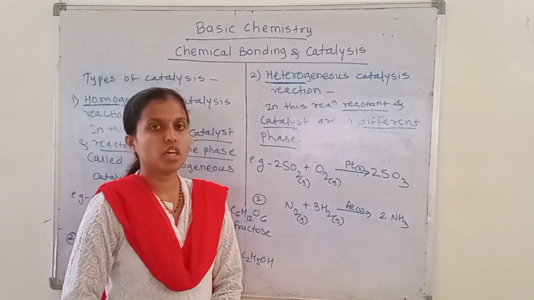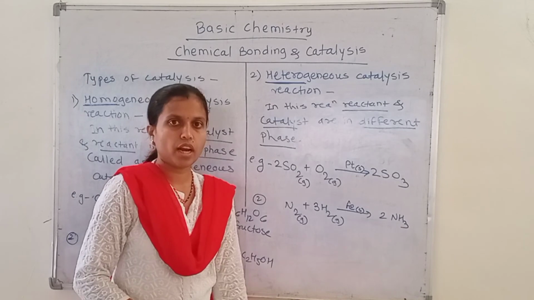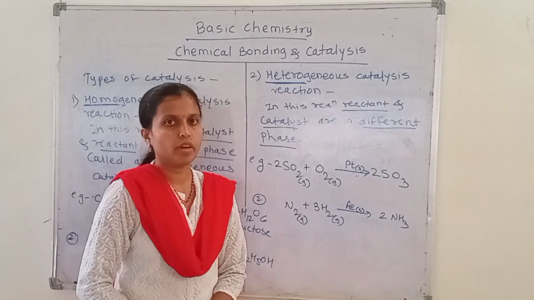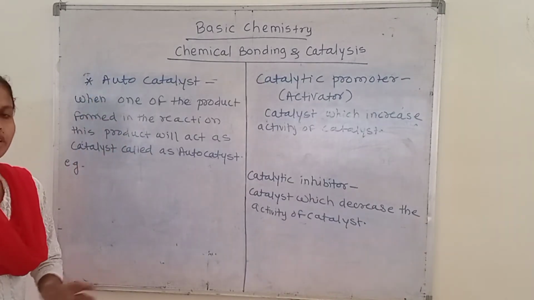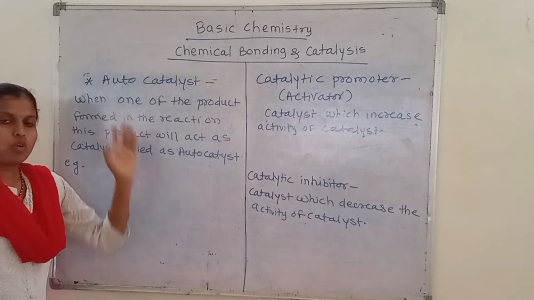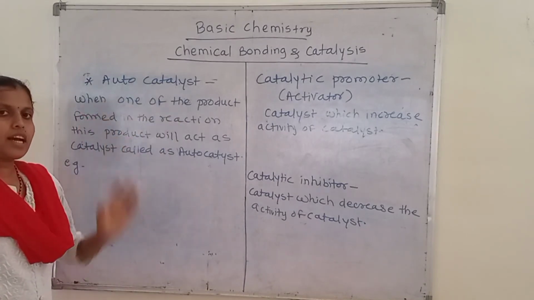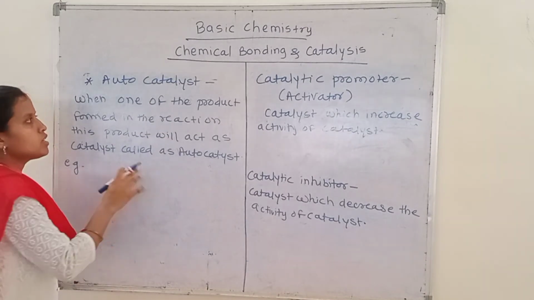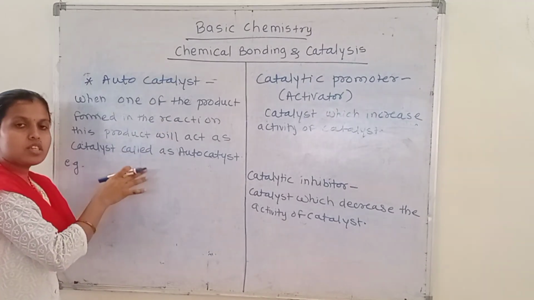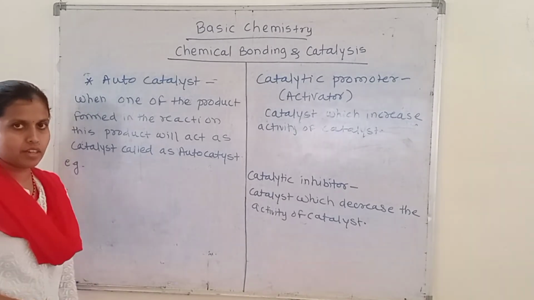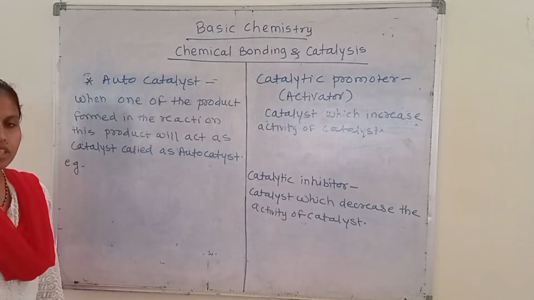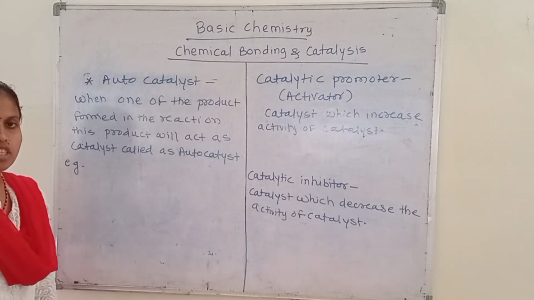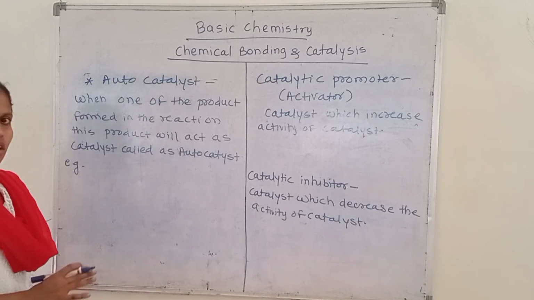Other terms we discuss here related to the catalysis process are autocatalysis, catalytic promoters and catalytic inhibitors. Autocatalyst means that when one of the products in the reaction itself acts as a catalyst, then this type of catalyst is called an autocatalyst. That means the product formed in the reaction itself acts as a catalyst and can speed up the reaction.